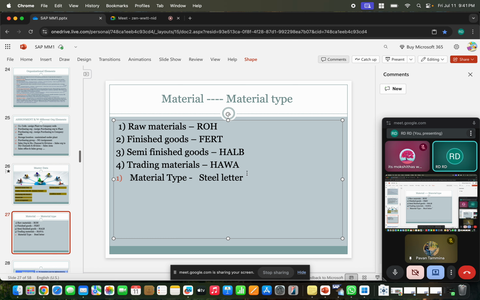So to prepare the steel letters, what raw material do we need?